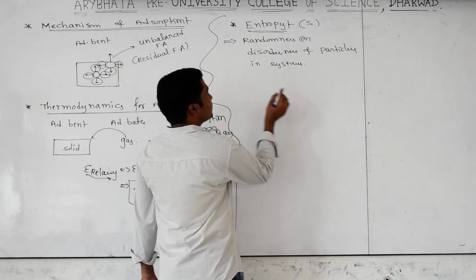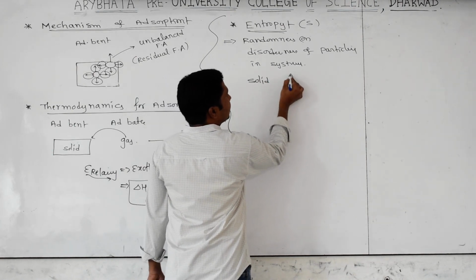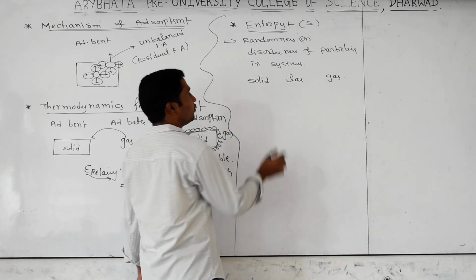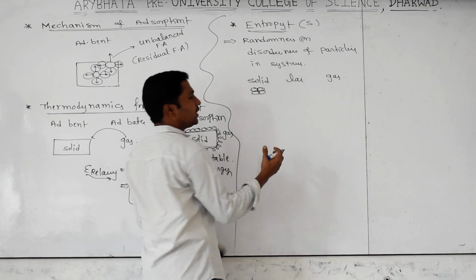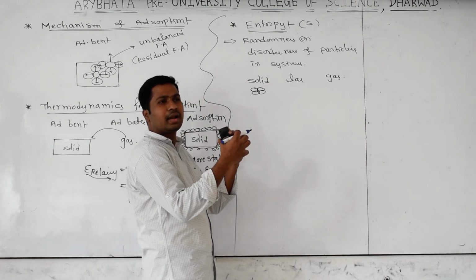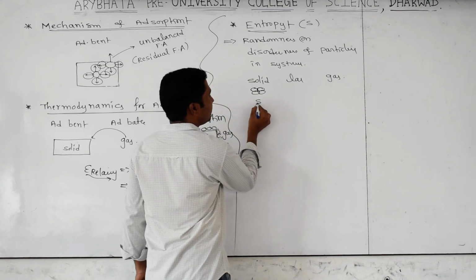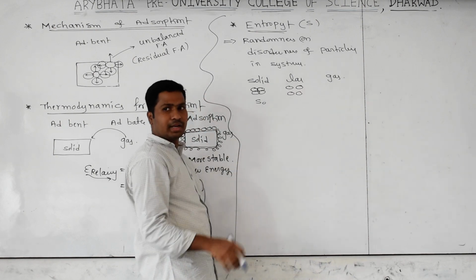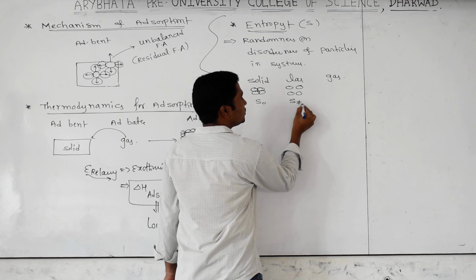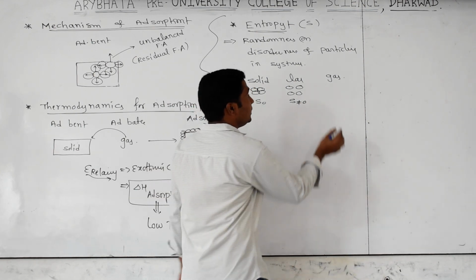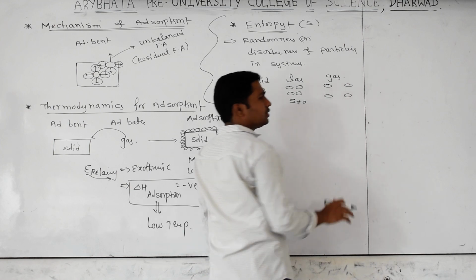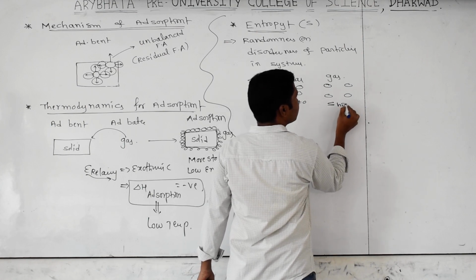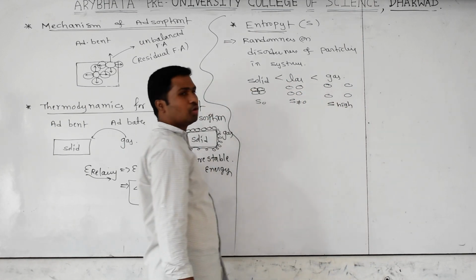I told you already, you have solids, liquids and gases. Just for example, where will entropy be more? Gas. Very good. Why? Because in the solid phase, the constituent particles are very tightly packed together. That's why the randomness will be almost zero, so entropy will be zero. If you take liquid, it's a little bit free, yes or no? Yes, because the force of attraction will be less. That's why entropy will not be equal to zero. But in a gas, the molecules are very far away from each other. They move randomly, meaning disorderness will be very high. That's why the entropy of gas will be very high compared to liquid and solid.